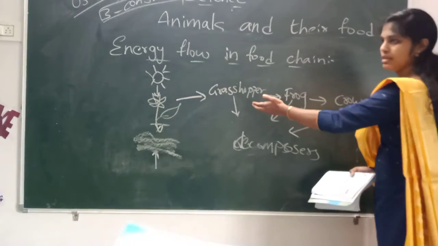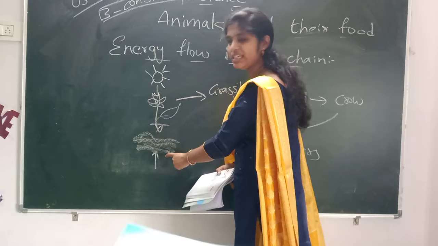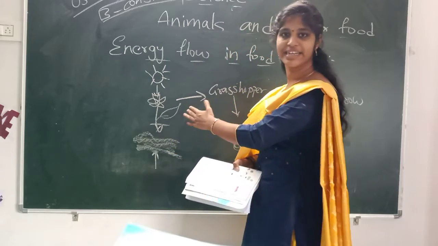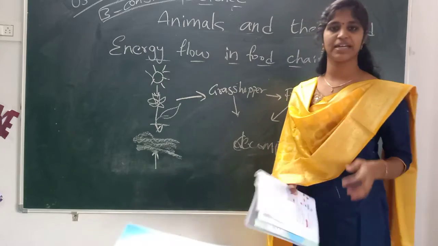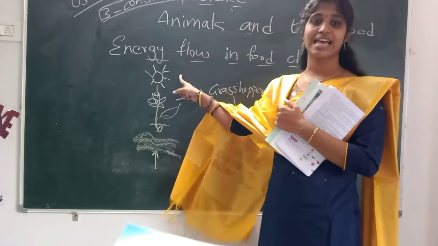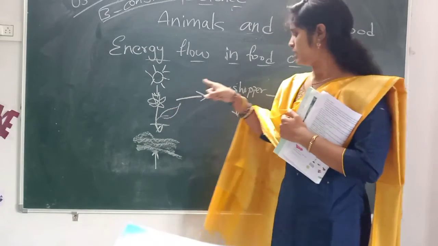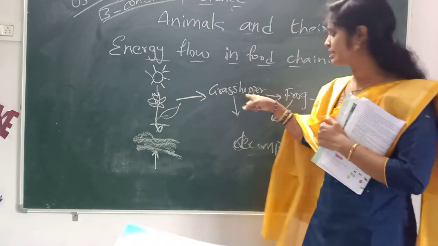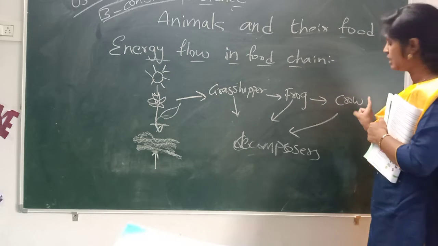First one, plants get energy from the sun and the water. We give water and sunlight, and the plant grows by preparing its own food. It's not depending on anything but sunlight and water. The plants are food for the grasshoppers, the grasshoppers are food for the frog, and the frog is food for the crow.